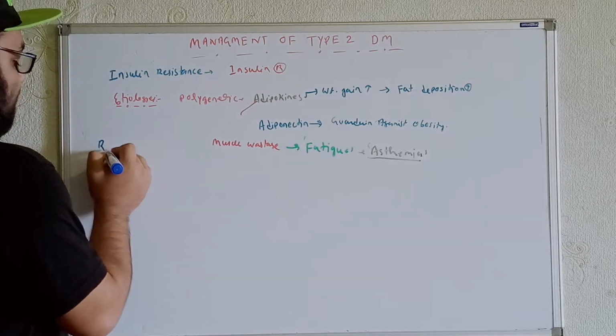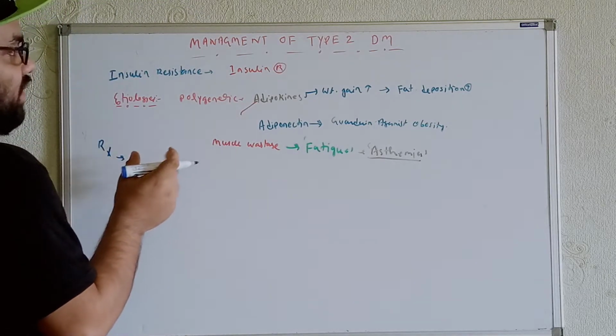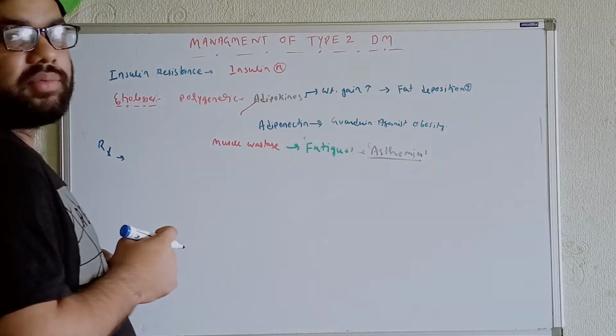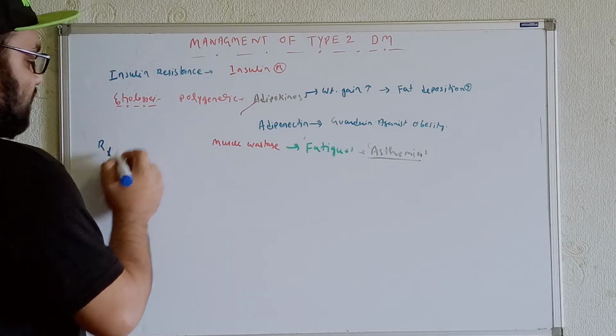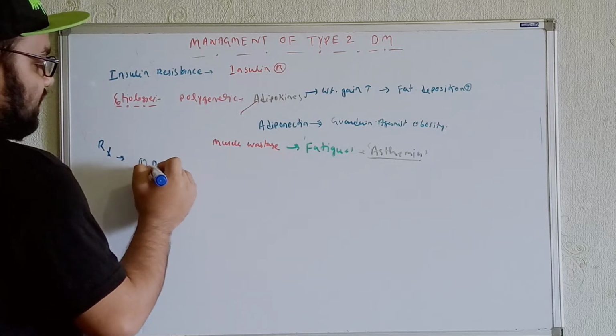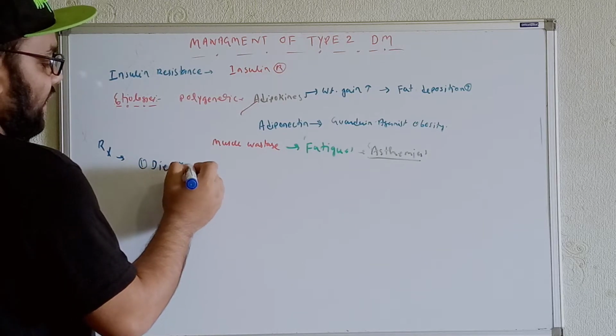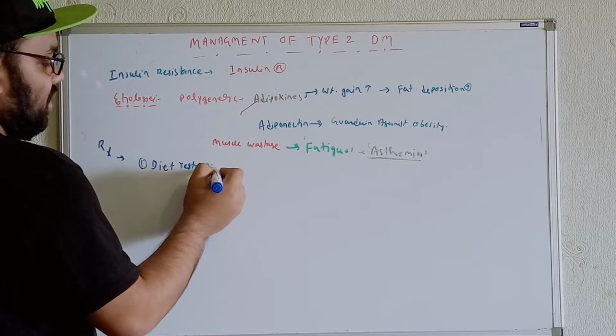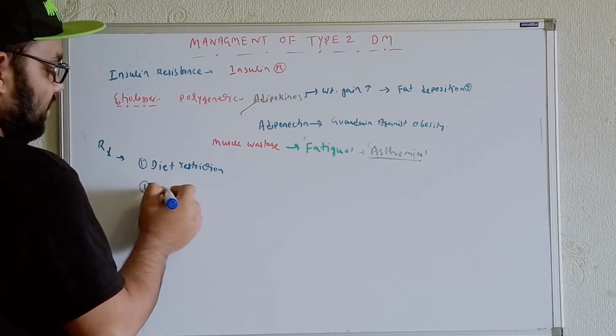You can write the first thing here. Initially, when we diagnose a patient with type 2 diabetes mellitus, the first thing is diet restriction, and the second thing is exercise.